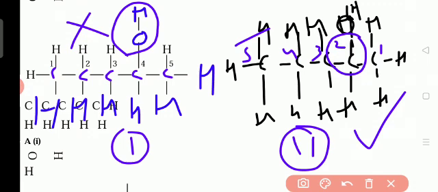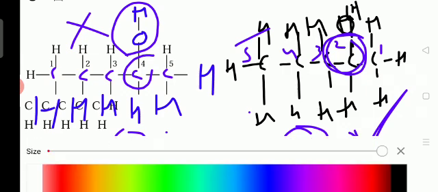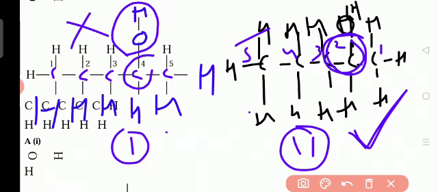When we are counting, we should see where the OH is. OH should always get the lower number, not the higher number. Understand? So according to these two, this is correct, because the OH group is added to the second carbon according to the rules. Okay. And how to write the name? Here how many carbons are here? 1, 2, 3, 4, 5. 5 carbons, that means it is pentane. So single bond means what? Alkane, no? So pentane. So we write this one as pentane.